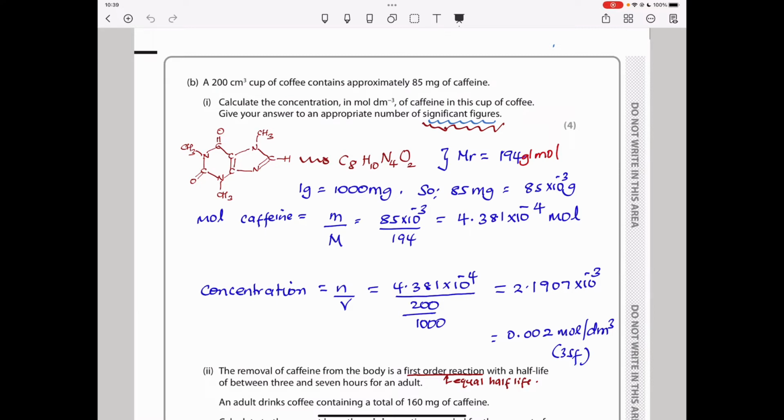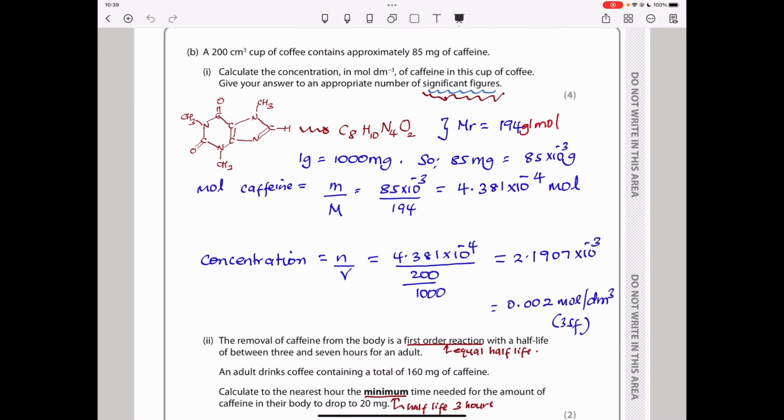And then, since I know the number of moles, I can use them to find the concentration because I was given the volume. The volume was given to me in centimeters cubed, so I have to convert that volume to decimeters cubed, and you do that by dividing by 1,000. So this is the volume in decimeters cubed, and that is the number of moles. When you divide that, you get this as the answer. Then I remembered they told you to give your answer in appropriate significant figures, so I gave 3 significant figures, which is 0.002 mole per decimeter cubed as my answer.